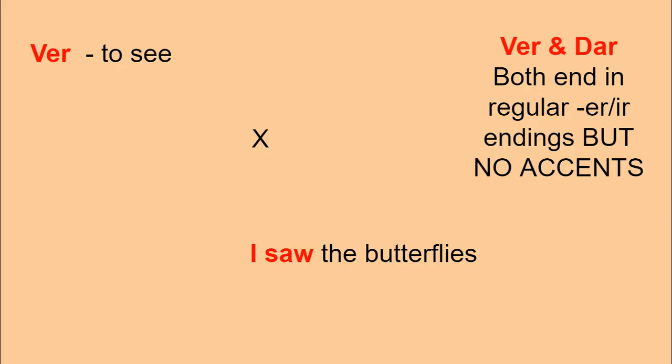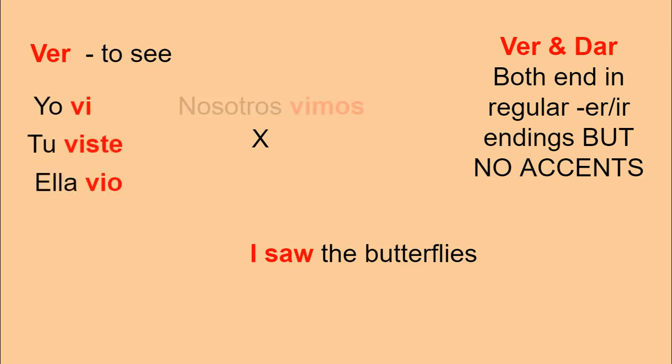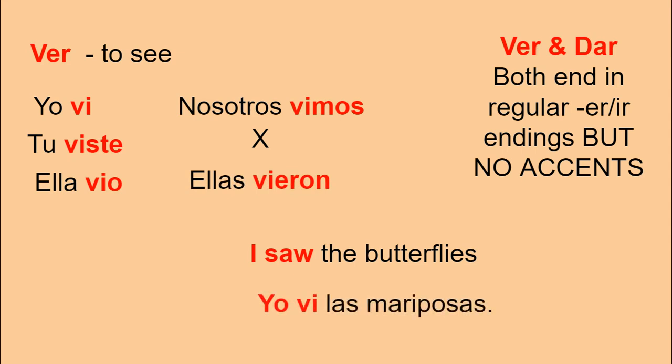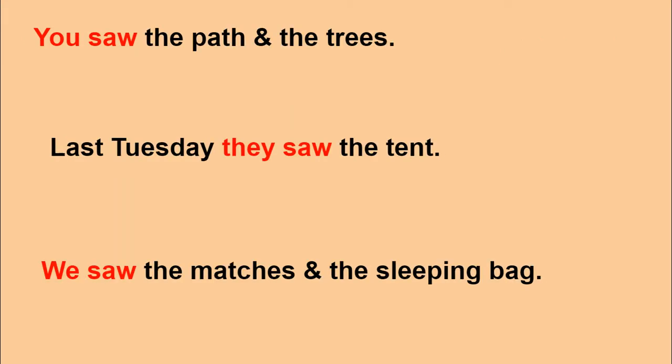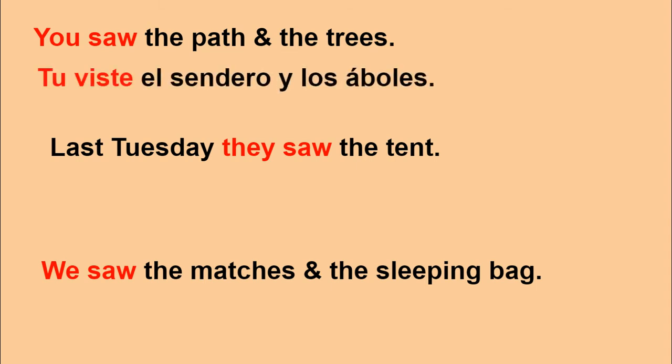The verb ver and dar have a similar pattern. They both have er endings in the preterite, but neither one have accents. Watch this. Yo vi, tú viste, ella vio, nosotros vimos, ellas vieron. I saw the butterflies. Yo vi las mariposas. You saw the path and the trees. Tú viste el sendero y los árboles.